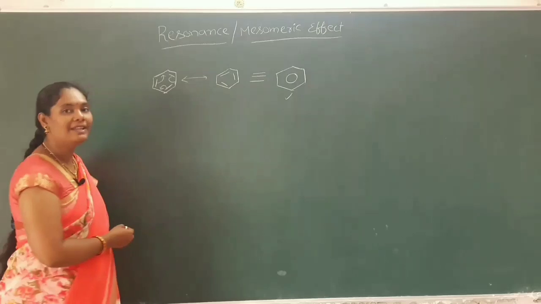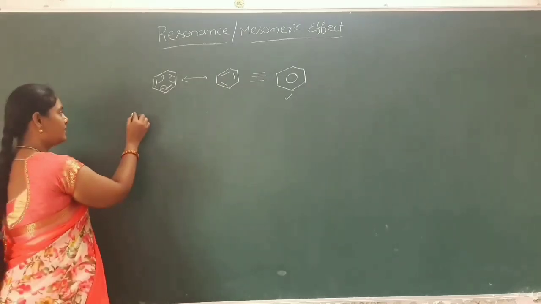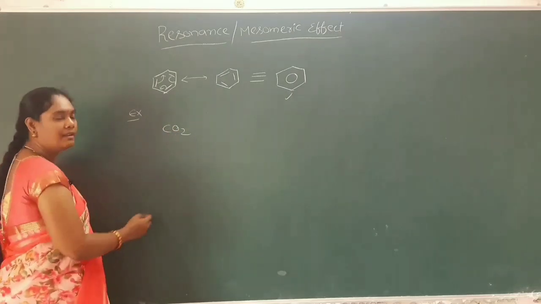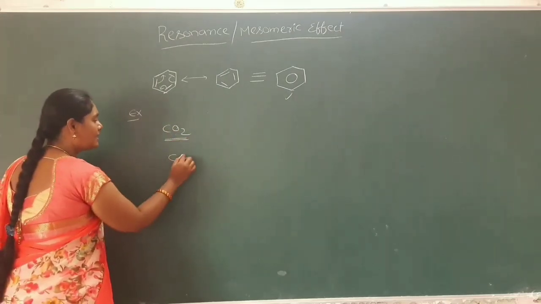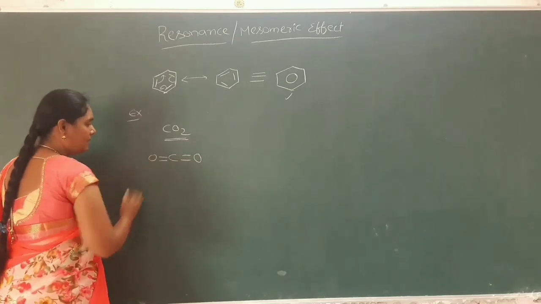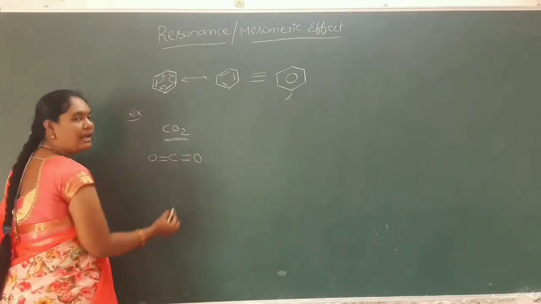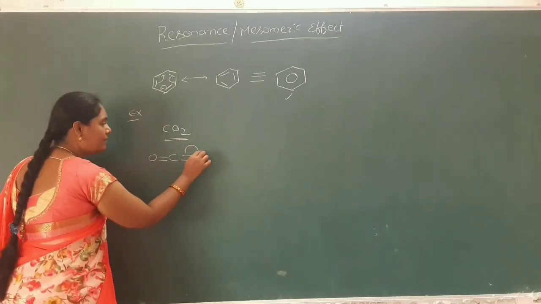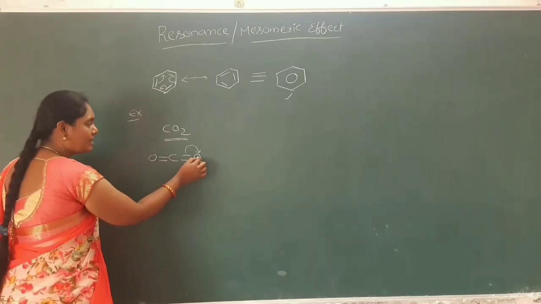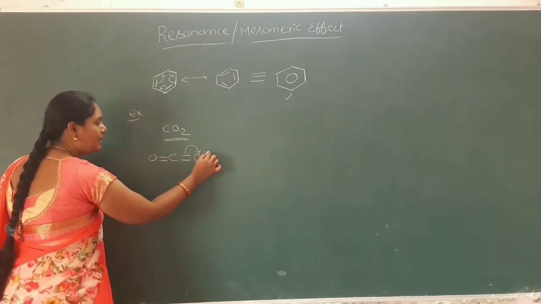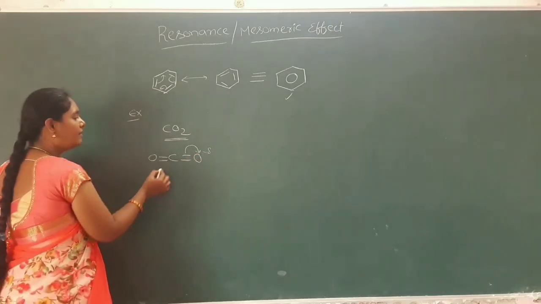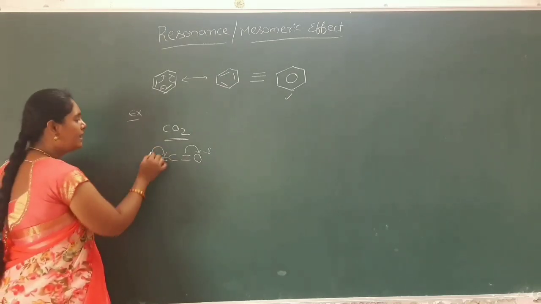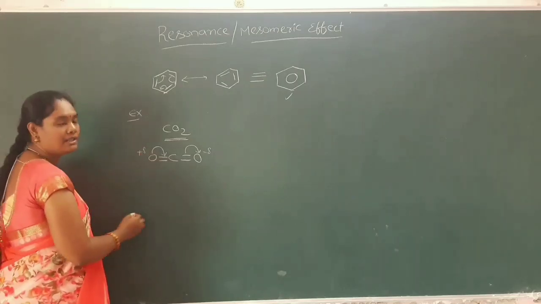Next we will see some examples of resonance structures. For example, if you take carbon dioxide, the resonance structures for carbon dioxide are like this, and here oxygen has more electronegativity when compared to the carbon atom. So the electrons will be delocalized to the oxygen atom, thereby it gets a partial negative charge, and to get stabilization of the compound, the electrons will be delocalized to here, thereby it gets a partial positive charge.